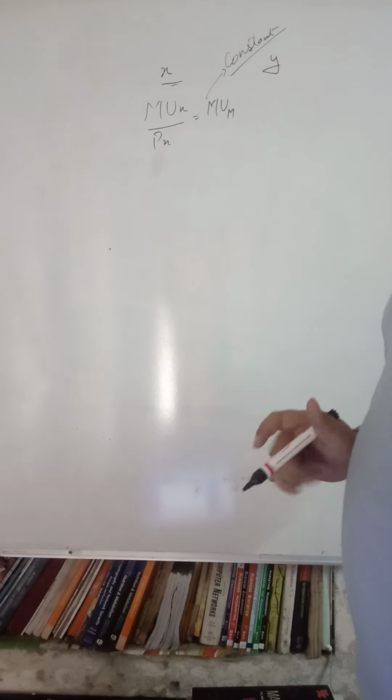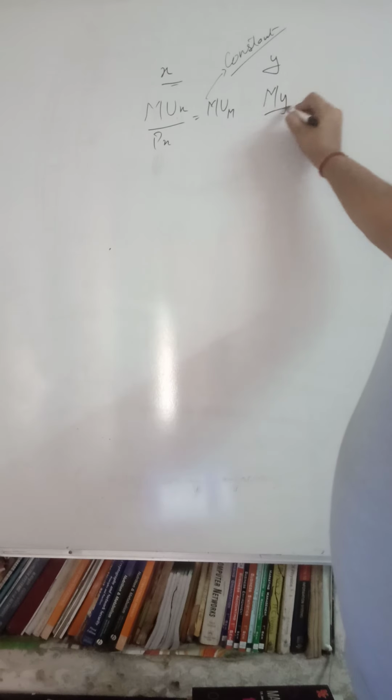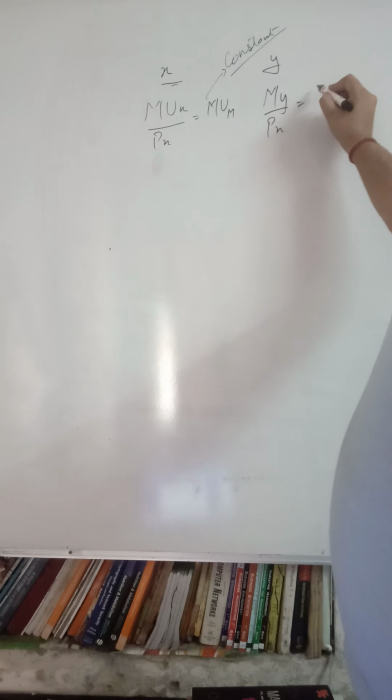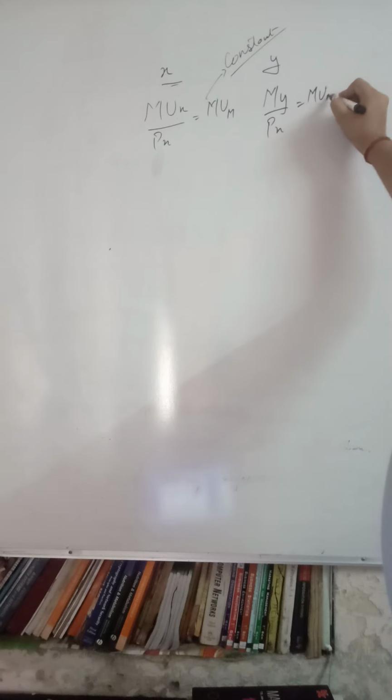So if we attain equilibrium in the case of commodity X by this equation, MUx upon Px is equal to MUm, in the same manner, in the case of commodity Y, equilibrium can be maintained at MUy upon Py is equal to MUm.